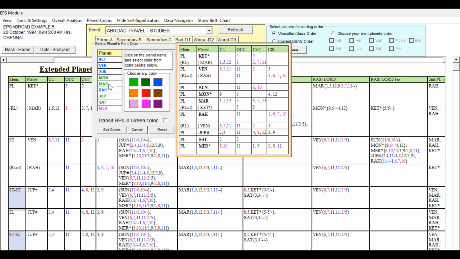So now you can see many planets are having green. 1, 2, 3, 4 planets are having green, and the remaining planets are mostly blue. Only Mercury is mixed. Even here, look at the grouping. Many planets have strong grouping in self significance itself. Moon has, and Mars 12 and 3, 7, 11, and Jupiter has 3 and 9 cuspal sublord with the 11th house.